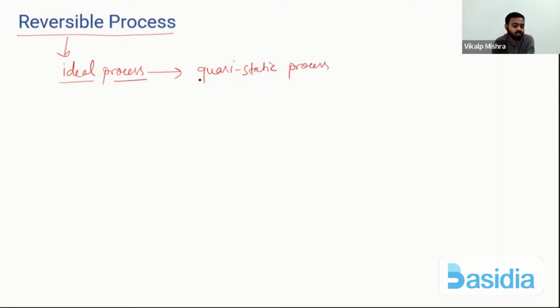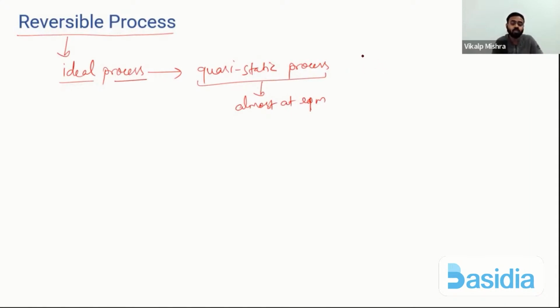And as I told you, what is a quasi-static process? Almost static. Quasi means almost. Static means at rest. So quasi-static processes are almost at equilibrium. And these quasi-static processes, we can say, take place in so many stages or in so many steps.